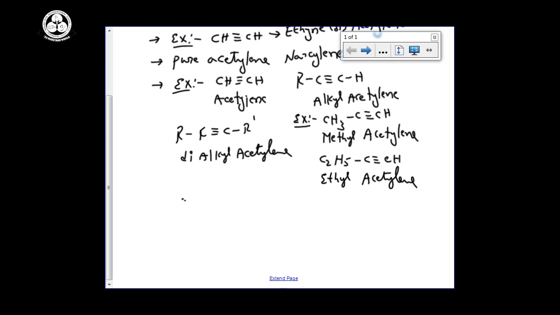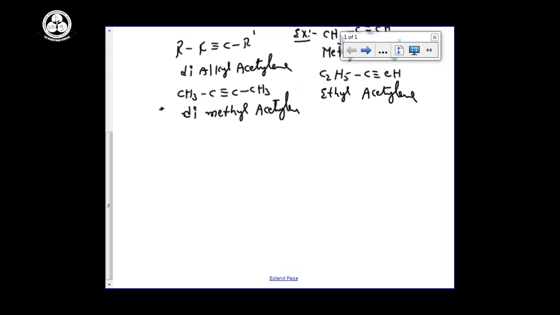Dialkyl acetylene. If both the groups are the same, we can say the name is dialkyl acetylene. If both the groups are different, we can follow the order. For example, CH3-C triple bond C-CH3. I am giving the common names which end with acetylene. Its name is called dimethyl acetylene. If the two groups are C2H5, we can say that is diethyl acetylene.